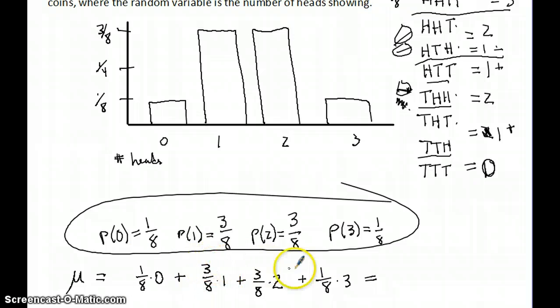And I kind of like the way I just said it there. There's a 1/8 chance there's not going to be any. So 1/8 of the time, forget it, you're not getting any heads. 3/8 of the time, you're going to get 1. So that counts as 1 of those 3/8 copies. 3/8 of the time, I'm also going to get 2. So I'm going to get 1 or 2 kind of a lot: one head 3/8 of the time, 2 heads 3/8 of the time. But there's also 1/8 of the time I'm going to get all 3. So that should add in really heavy for that 1/8.